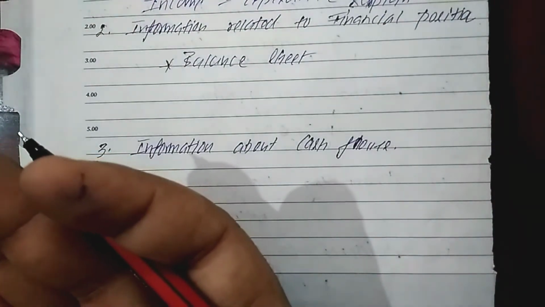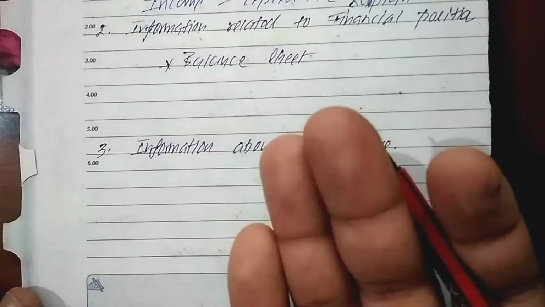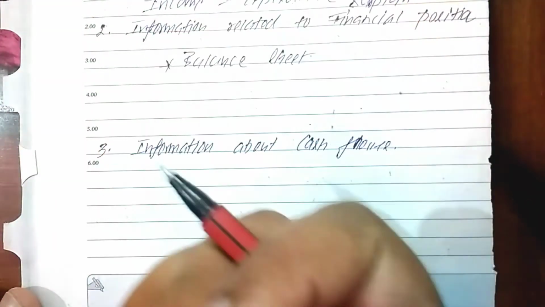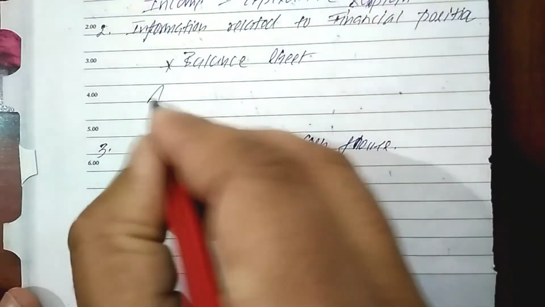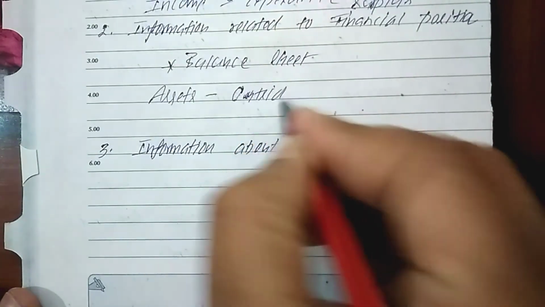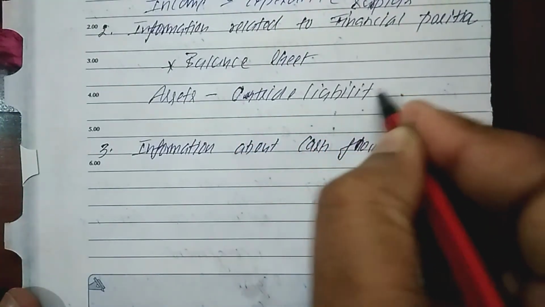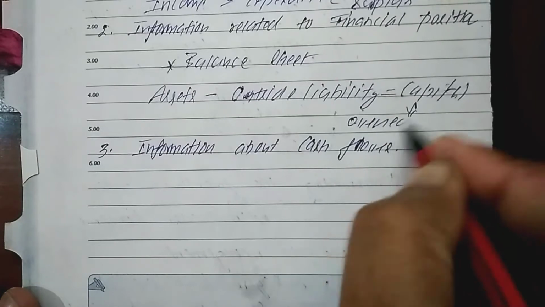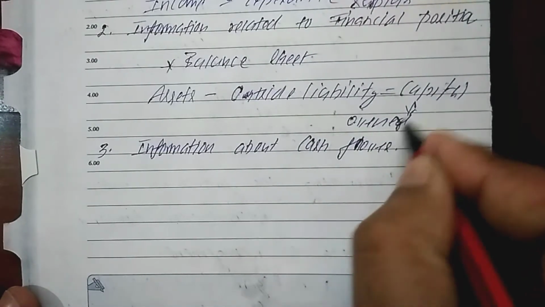So balance sheet tells me how much assets a company owns and how much liabilities the company needs to pay to the outsider. Say the bank has given the loan, that is the liability. So the difference between assets and liability is the capital. Assets minus outside liability is equal to capital. It is also known as the owner fund or internal liability. It is the amount of the money which is invested by the owner of the company, right?